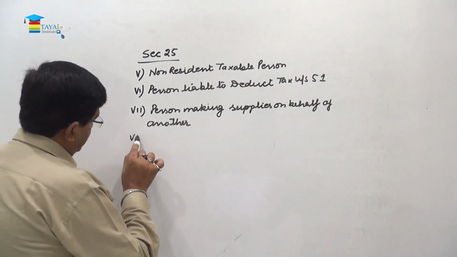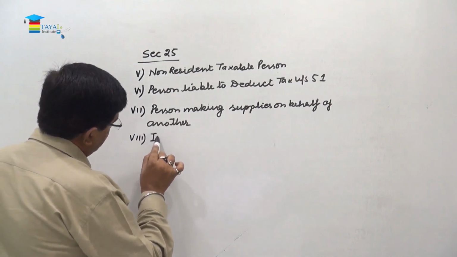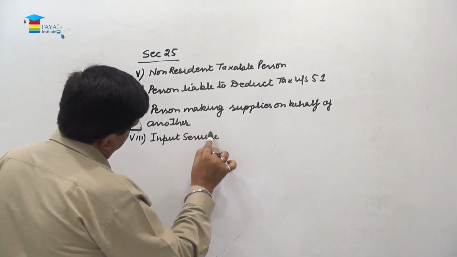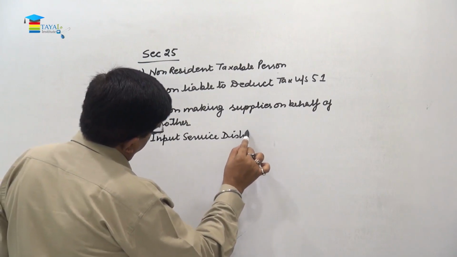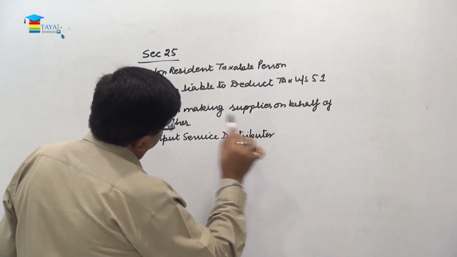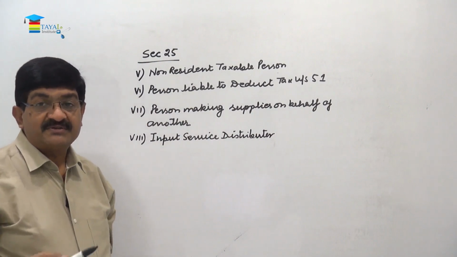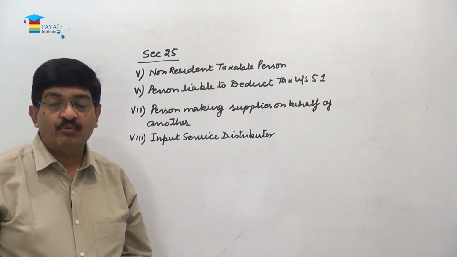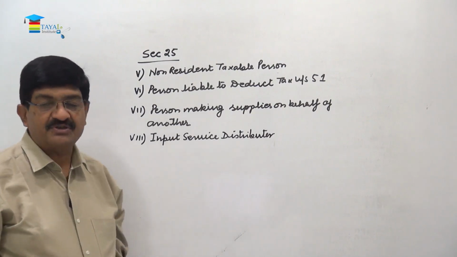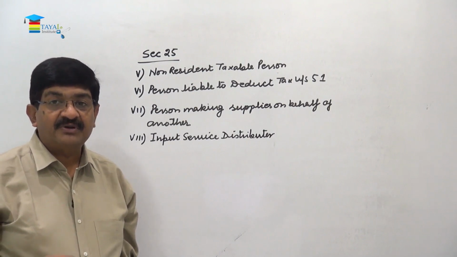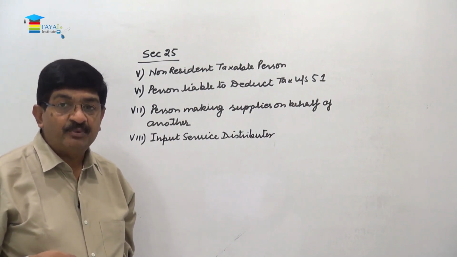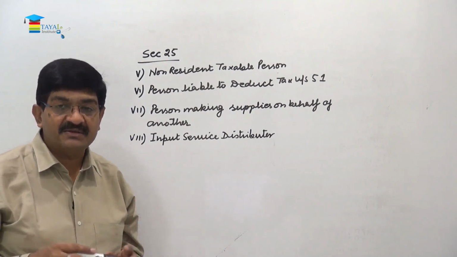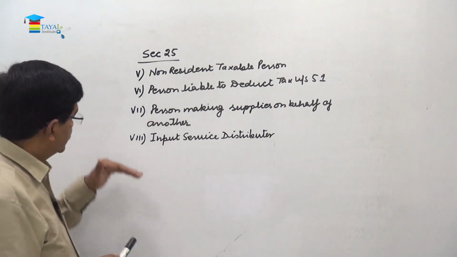Number 8, this is input service distributor. This is the whole topic we have already discussed prior to this chapter, the input service distributor. So this is an office of the supplier which is receiving the invoices of the input services, and if this office is registered, it can avail credit in respect of the tax which is charged on those input services, but the availing the credit is subject to section 17 subsection 5, means certain credits which are not available. So this is number 8.